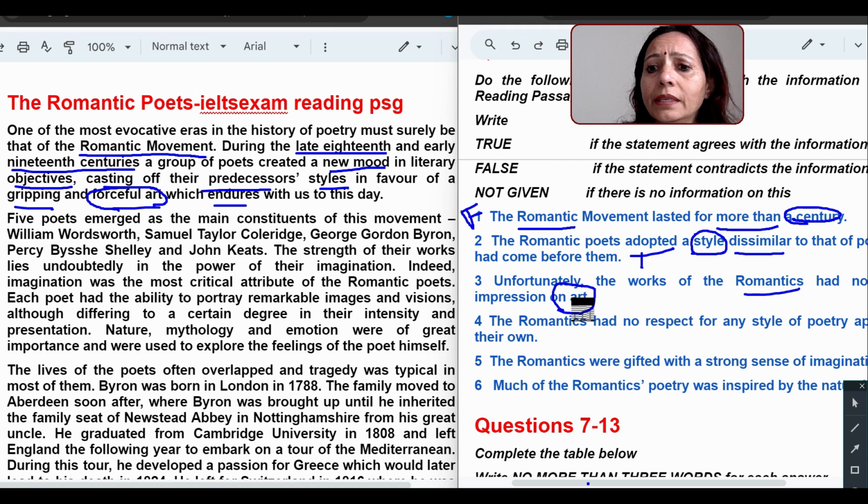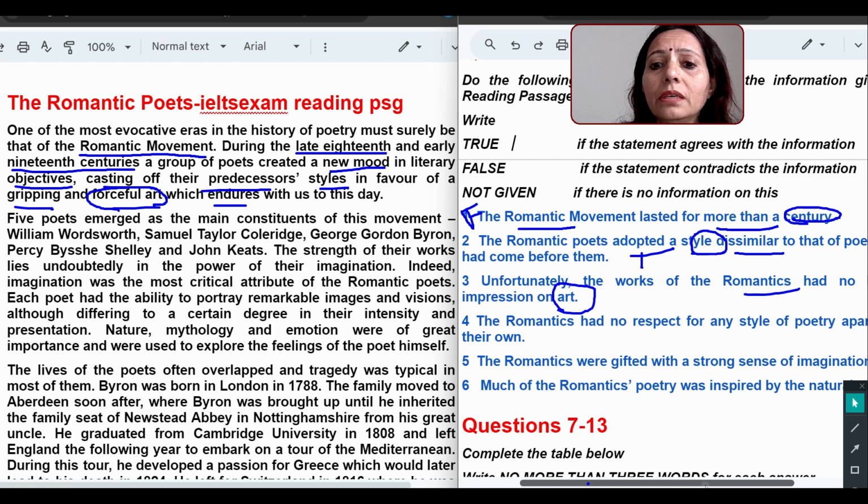Yes, this is definitely, I will just show you the full question. Had no lasting impression on art. Unfortunately, the works of romantics had no lasting impression on art. Yes, but they are talking about forceful art also. It means this is a false answer. I will just write it false.